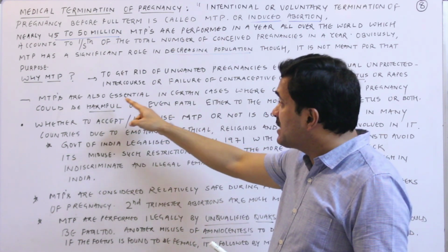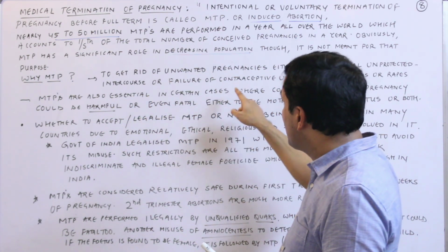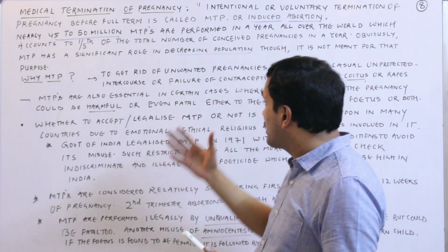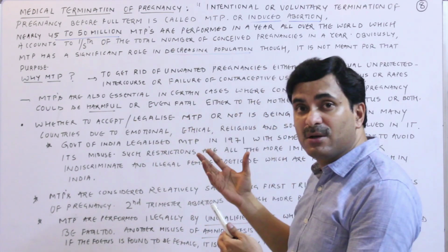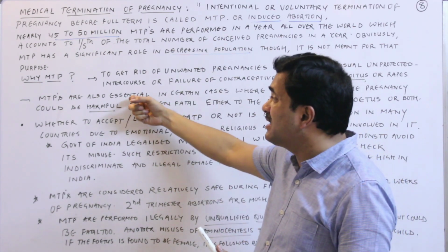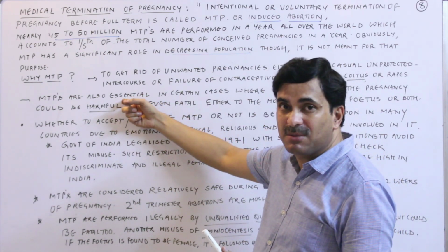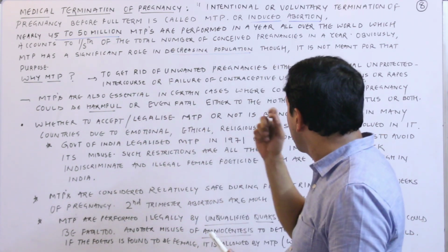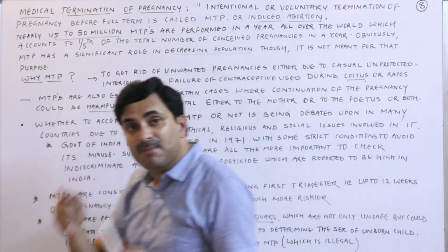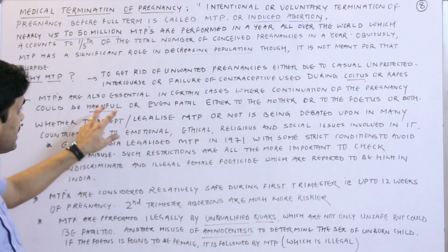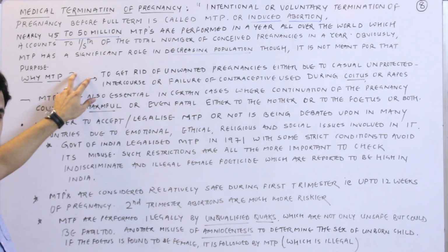Second condition: MTPs are also essential in certain cases where continuation of the pregnancy could be harmful or even fatal either to the mother, or to the mother and fetus both. So this is the real use of MTPs. In that case also the MTP is performed.